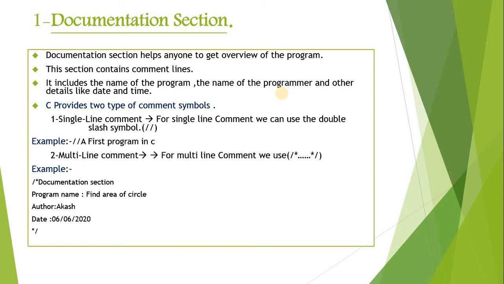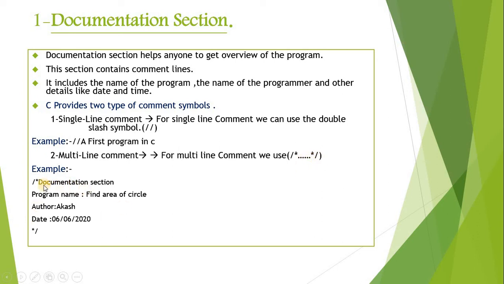What is a single line comment? For a single line comment we can use the double slash symbol. You can see in an example, I put a double slash and wrote this is my first program in C. This is a comment line, meaning it is in the documentation section. What is a multi-line comment? If you want to write more than one line, like a paragraph, you can use a multi-line comment, which starts with slash star, and after completion of your documentation section you put star slash.